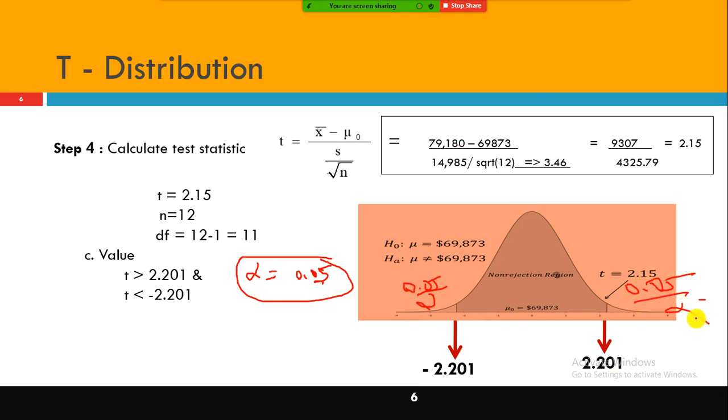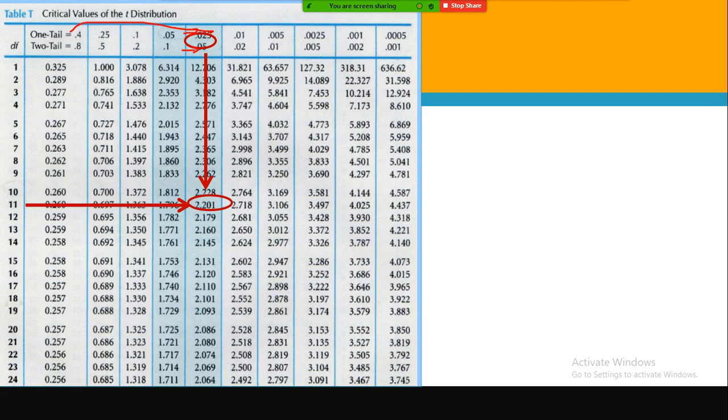But in the table, when you do a lookup, you need to take that into account. So whether it is one tail or two tail, irrespective of the tail, total alpha will be 0.05. In the table, two tail is 0.05, and for one tail he gives only 0.025. Your doubt is very reasonable because he has given one tail also.